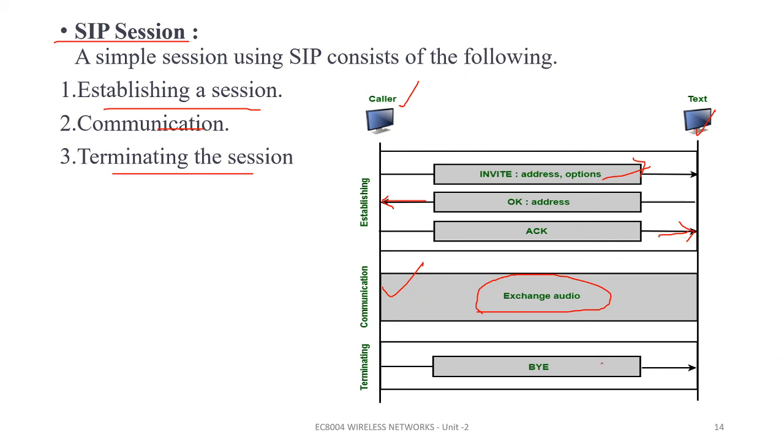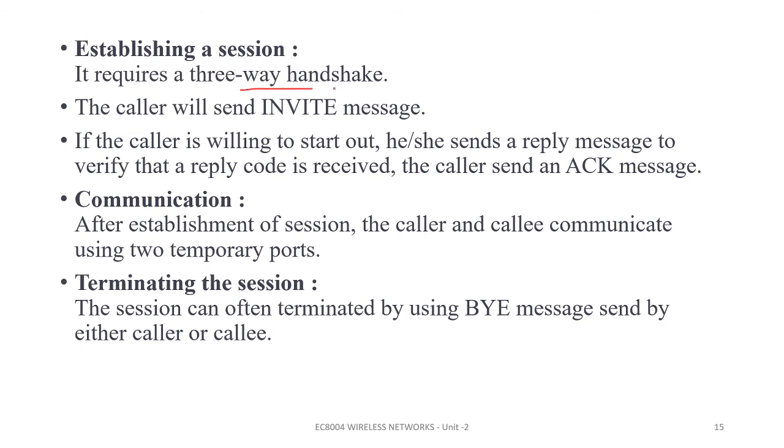Once the communication is over, it is terminated. Initiation should be there, then acknowledgement should be there, and then communication happens between the two devices, and then it is terminated. Establishing requires a three-way handshake: first invite, then if the receiver is ready, it sends an acknowledgement message. Communication is between the caller and the callee. If I'm going to call you, I'm the caller and you are the callee.